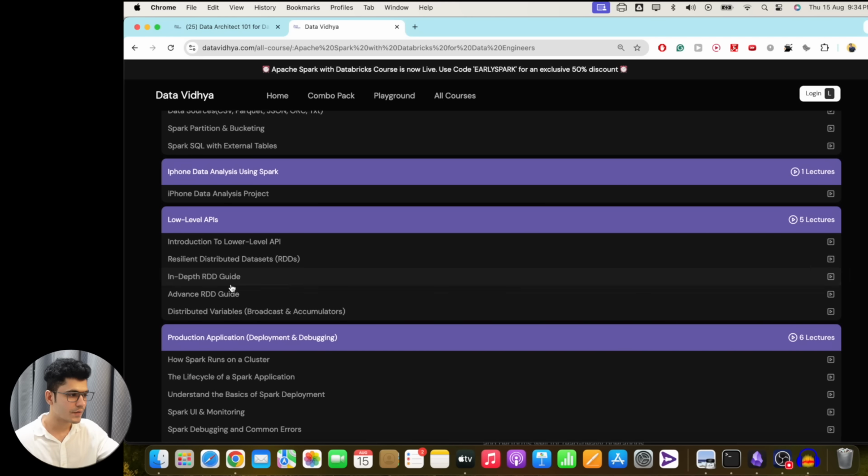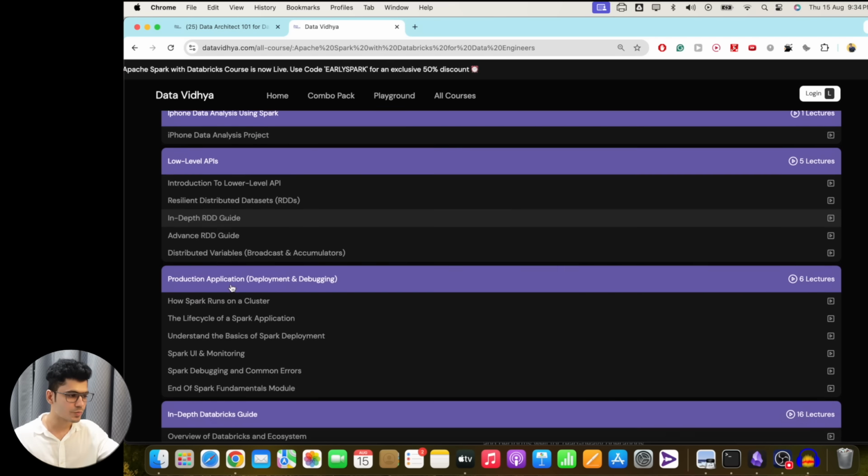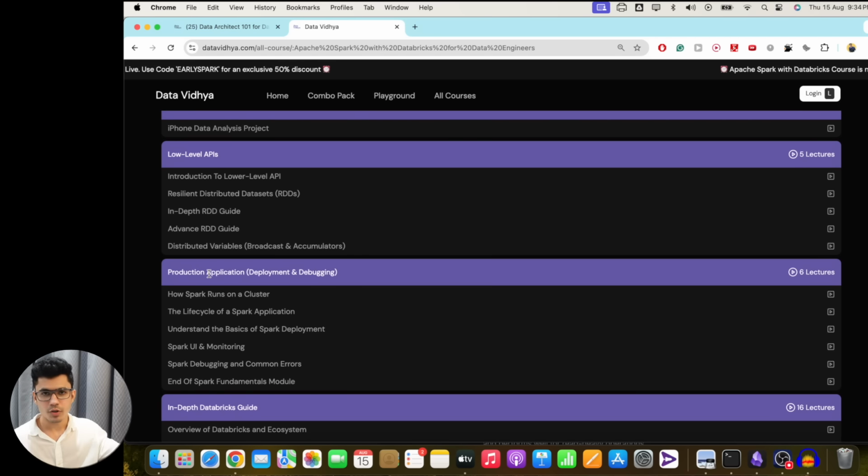Then we also have the lower level API, such as understanding the resilient distributed dataset. Also learn about production applications, how to run Spark on a cluster and on Databricks. These are the topics that you can also cover.